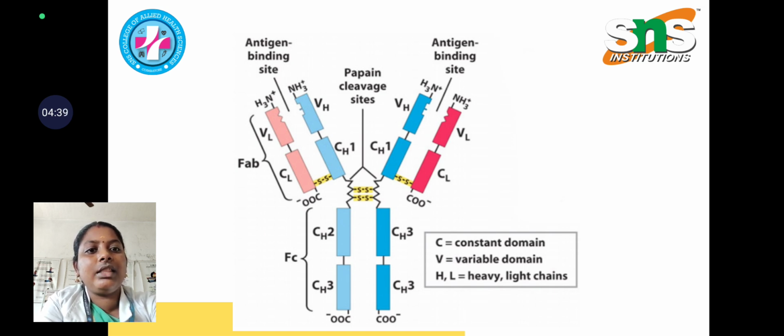And you may see the disulfide bond, which acts as the bond connecting the 2 arms, where C is the constant domain, V is the variable domain, and H and L are the heavy chains and light chains. You may find the antigen binding site at the top of the 2 arms, where the outside antigen will bind to that receptor. So it is also called the antigen binding receptor.